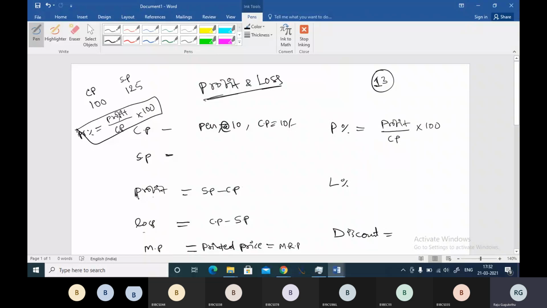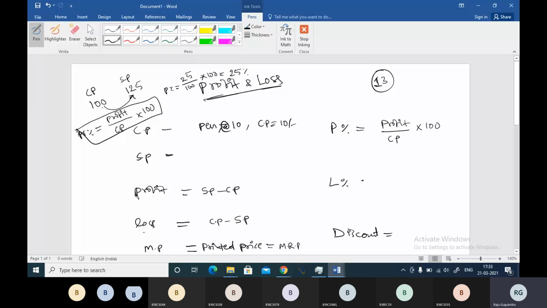So in this case, your article cost is 100 and you are selling it at 125 rupees, means you are getting 25 rupees profit here. So profit percentage will be 25 rupees profit on the cost price, boss. Always remember, profit or loss occurs on cost price only. So you have to remember this point, okay? So profit percentage will be profit divided by cost price into 100, boss.